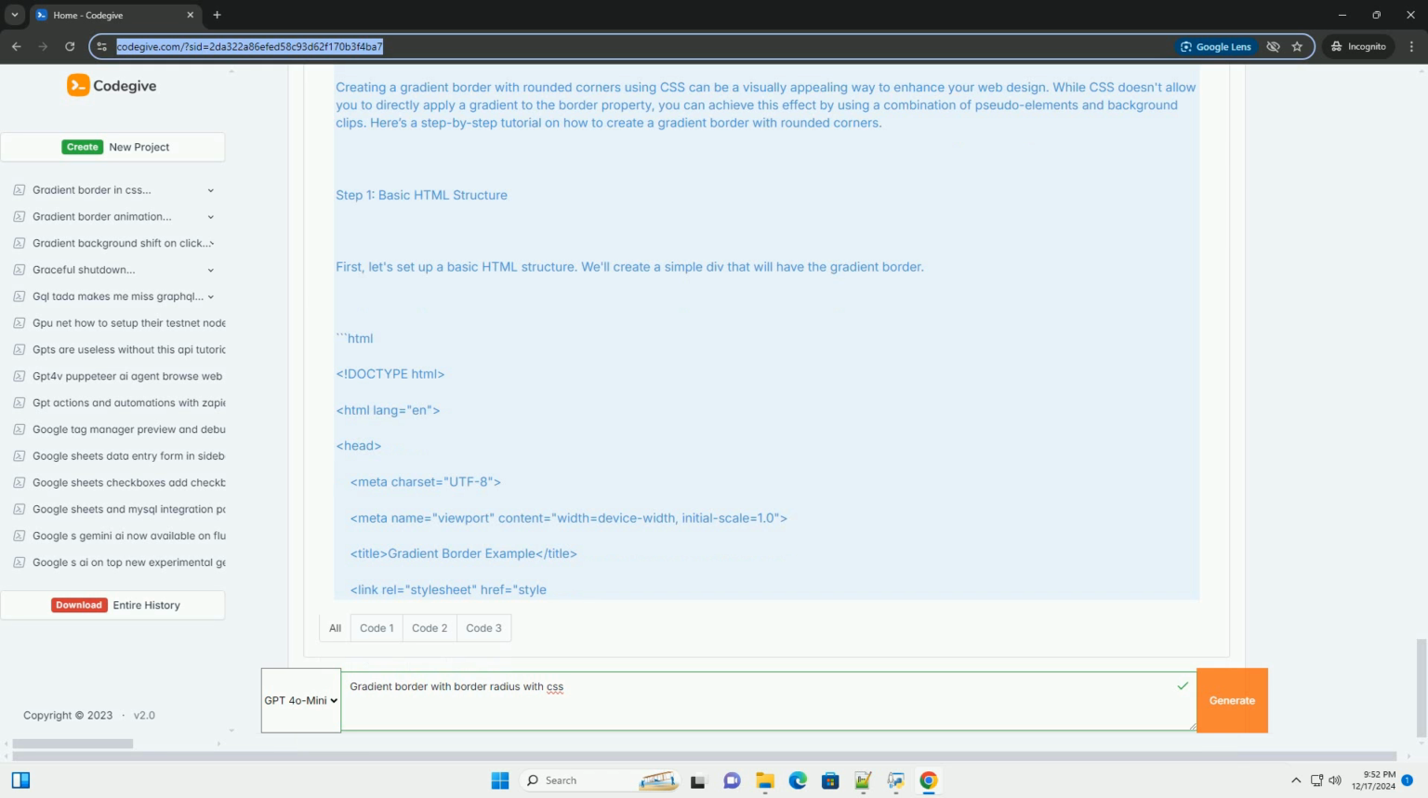Conclusion. This tutorial provides a simple way to create a gradient border with rounded corners using CSS. By utilizing pseudo-elements, you can achieve a variety of styles and effects to enhance your web design. Feel free to experiment with different gradients and styles to find the look that best fits your project.